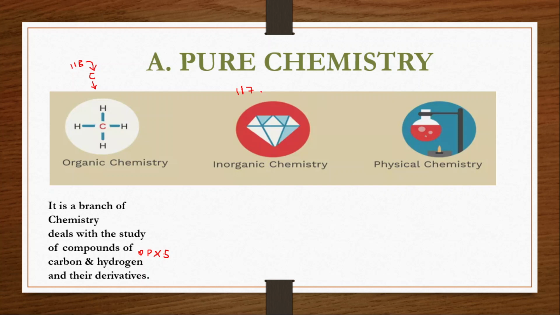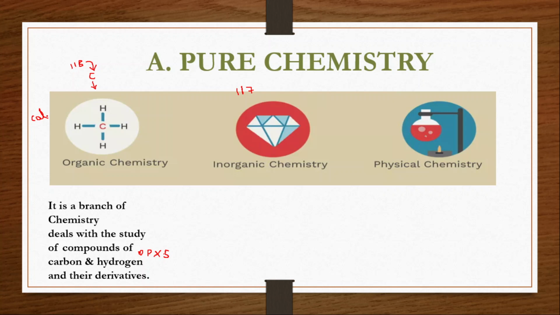So in the periodic table we have 118 elements. In that, only one element, carbon, is studied under organic chemistry. Why is carbon so special? It is special because of two reasons. One is catenation, and the other one is tetravalency.